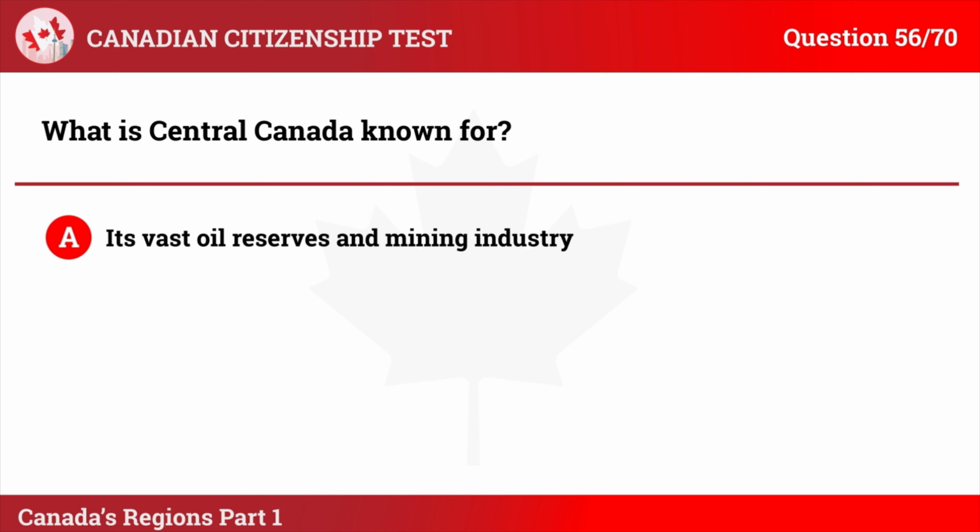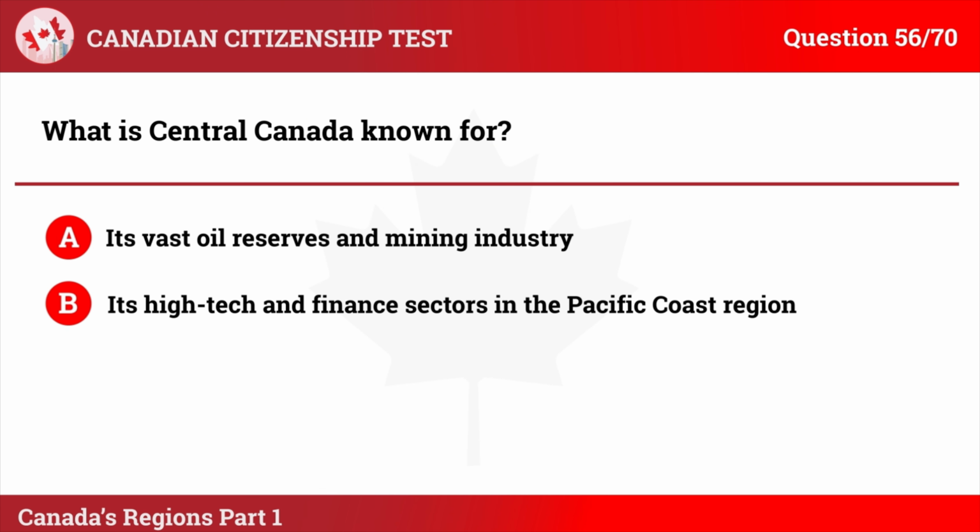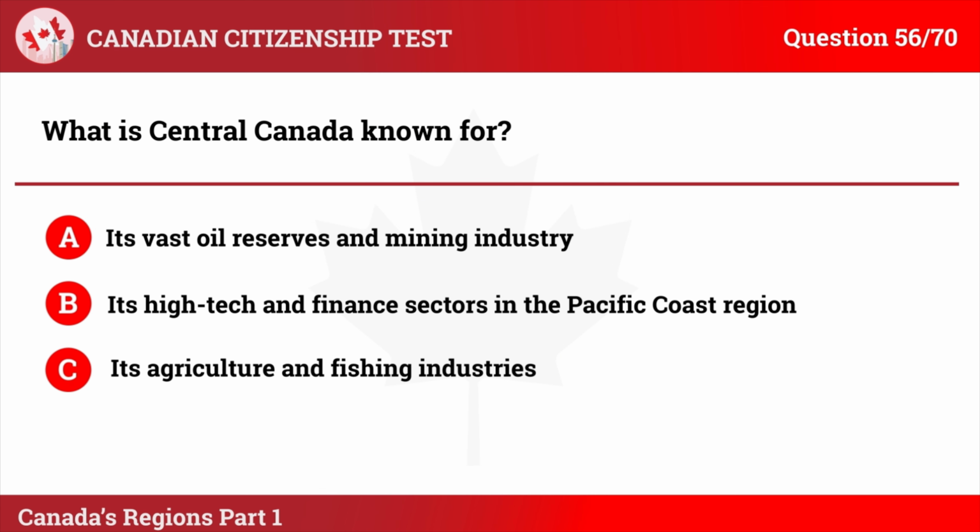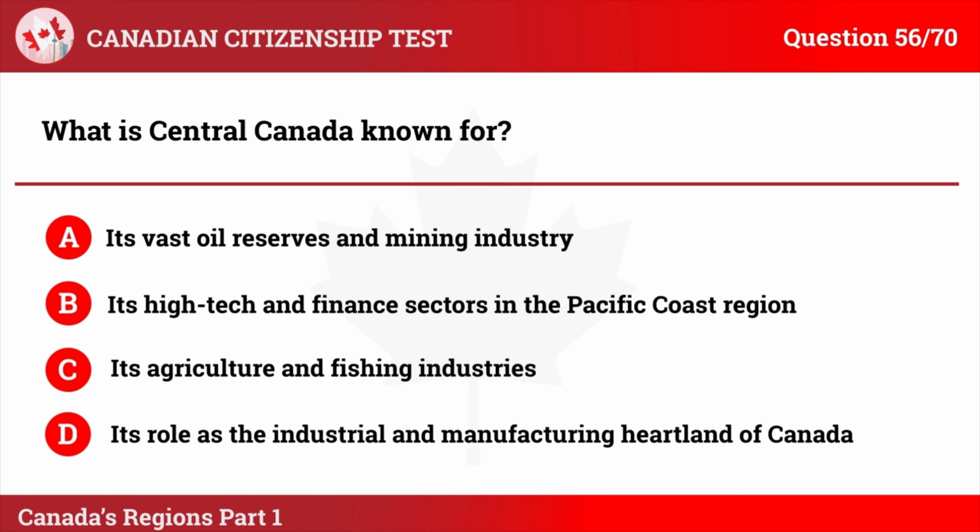Question 56. What is central Canada known for? A. Its vast oil reserves and mining industry. B. Its high-tech and finance sectors in the Pacific Coast region. C. Its agriculture and fishing industries. D. Its role as the industrial and manufacturing heartland of Canada.